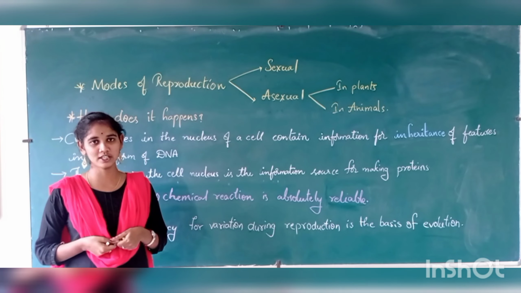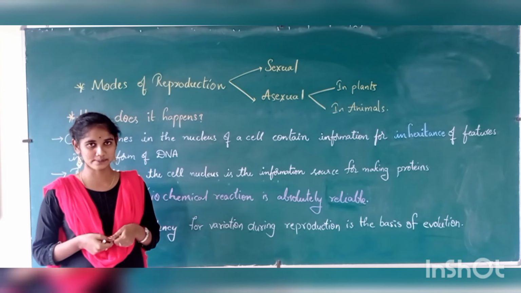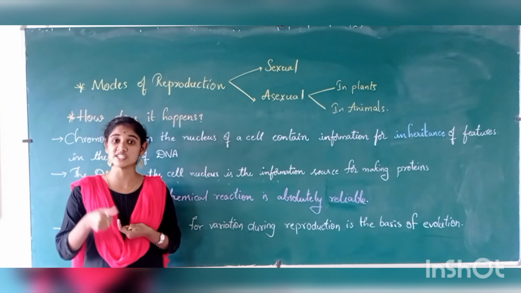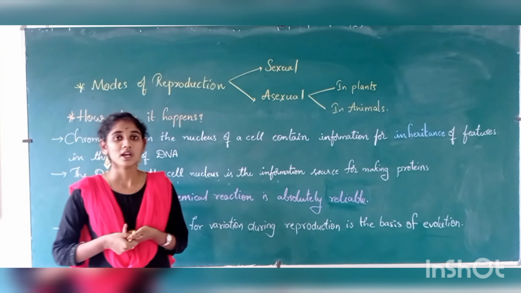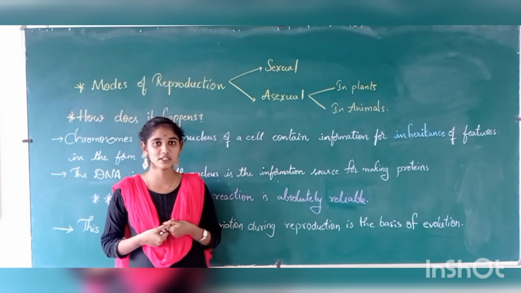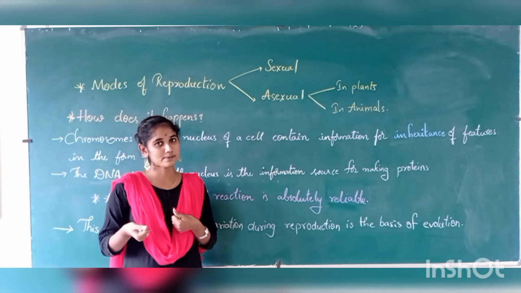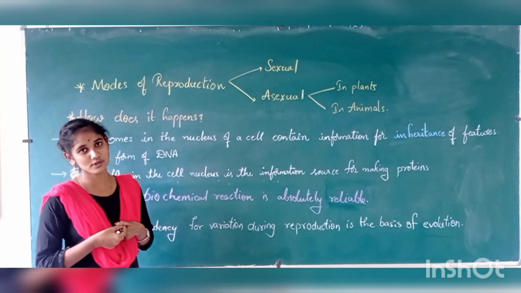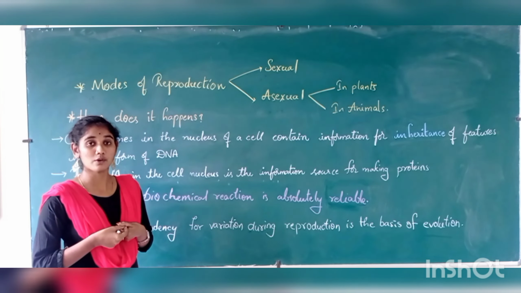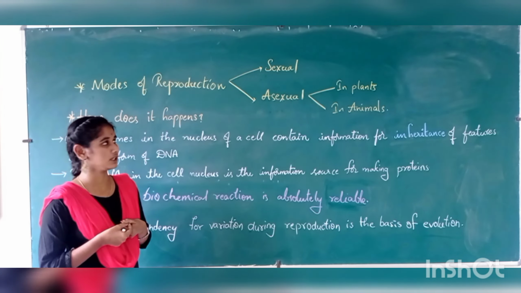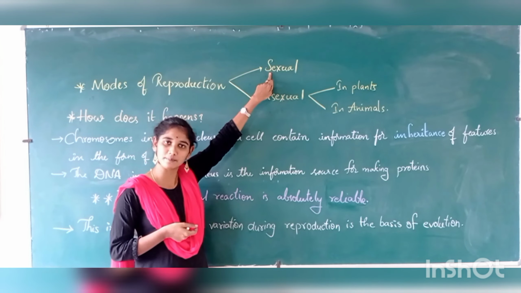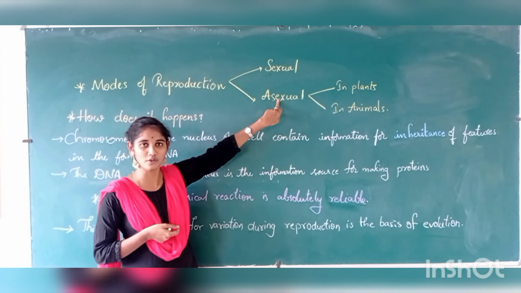Till now we have learned why organisms reproduce. Now we are going to learn how organisms reproduce, which is our major chapter, and it is an important chapter, you should learn it. We have to understand what mechanisms they use and what the modes of reproduction are. There are two major modes: one is the sexual mode of reproduction, the other is the asexual mode of reproduction.